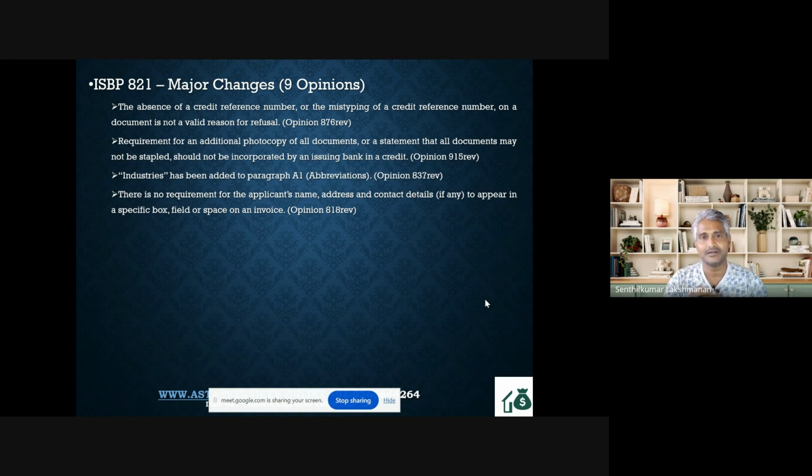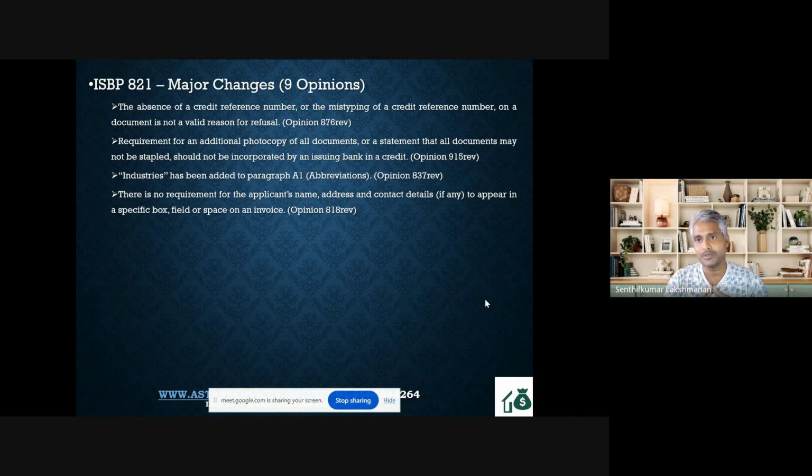And I said that, see, everyone knows it's a commercial invoice generated out of a sales contract, and the invoice is going to convey that the beneficiary is selling certain items like goods or services or performance for a certain agreed amount in a currency, and that is going to be addressed to the applicant. Then why do you need a heading for that? But he was not convinced.